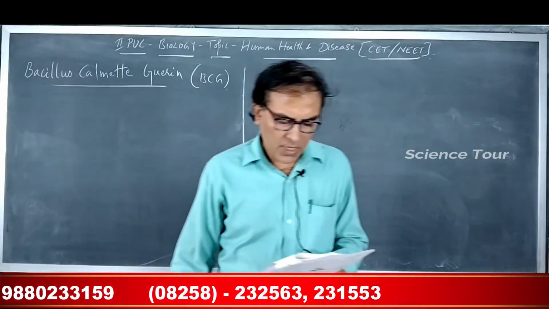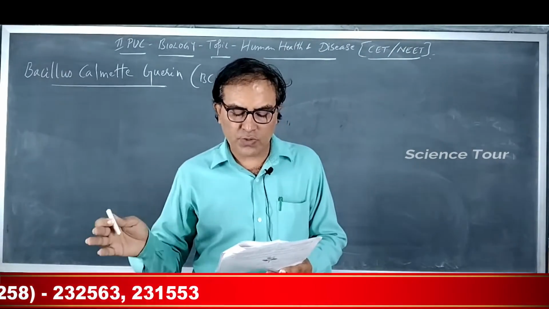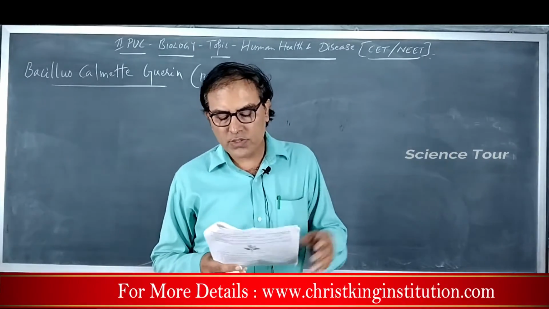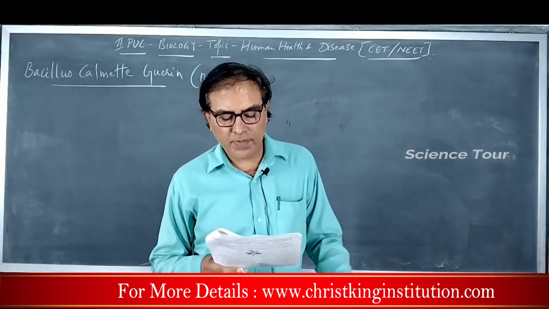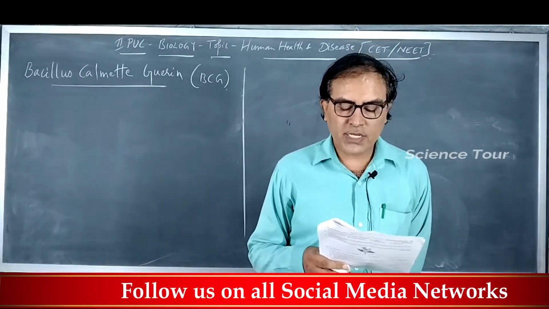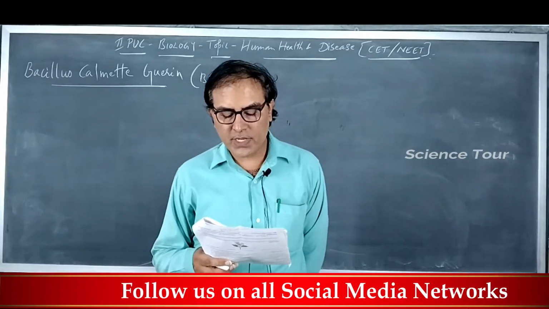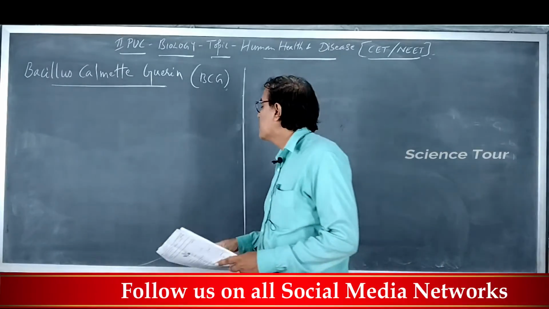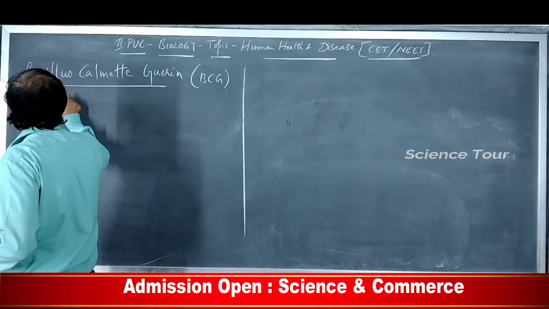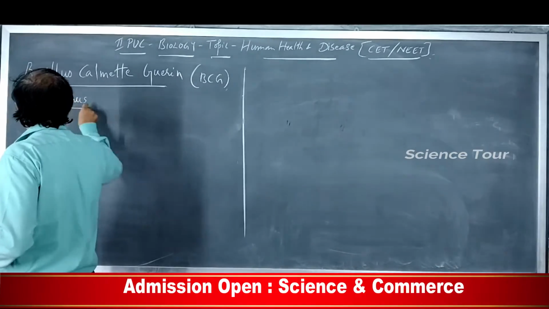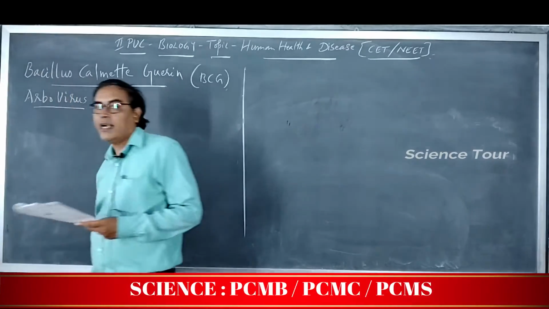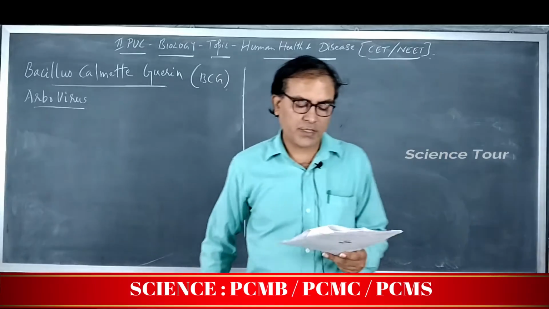Next, question number 5. Which of the following viruses is not transferred through semen of an infected male? 1. Ebola virus, 2. Hepatitis B virus, 3. Human immunodeficiency virus, 4. Chikungunya virus. The right answer is Chikungunya virus, which is caused by an arbovirus. This arbovirus is transmitted through the bite of the female Aedes mosquito, Aedes aegypti.